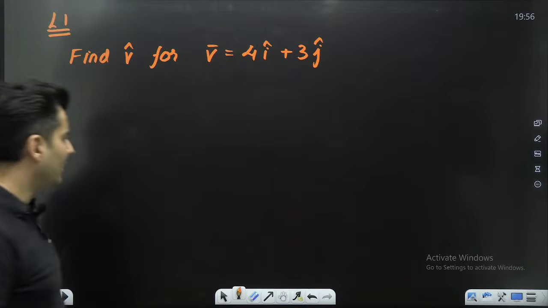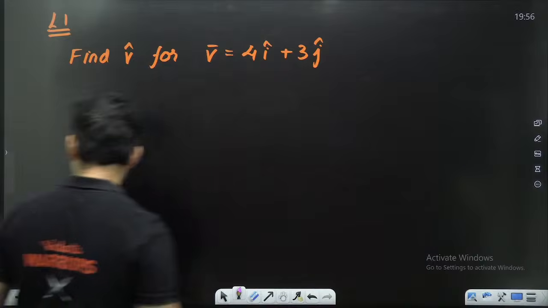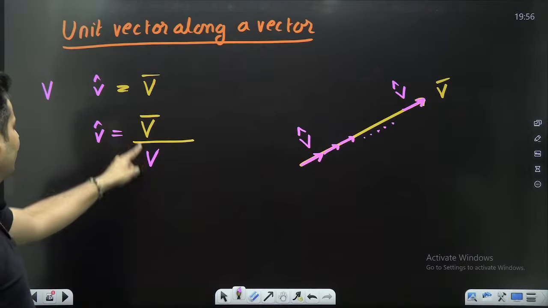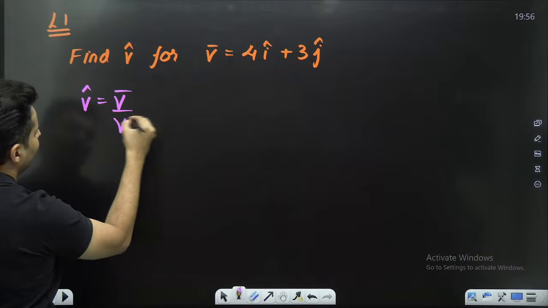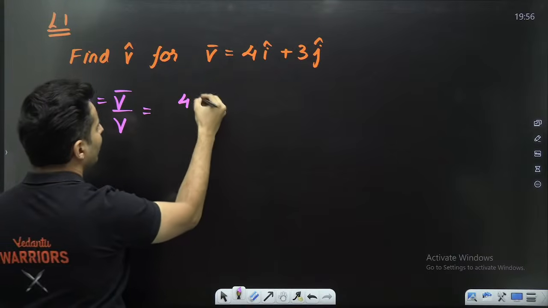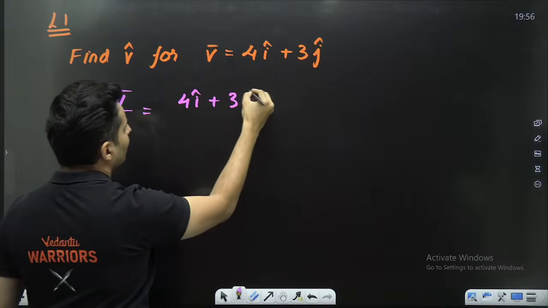Find the V hat for that. Let's go completely by the formula, nothing more, nothing less. V hat is V bar by V. What is V bar? V bar is 4 I cap plus 3 j cap.